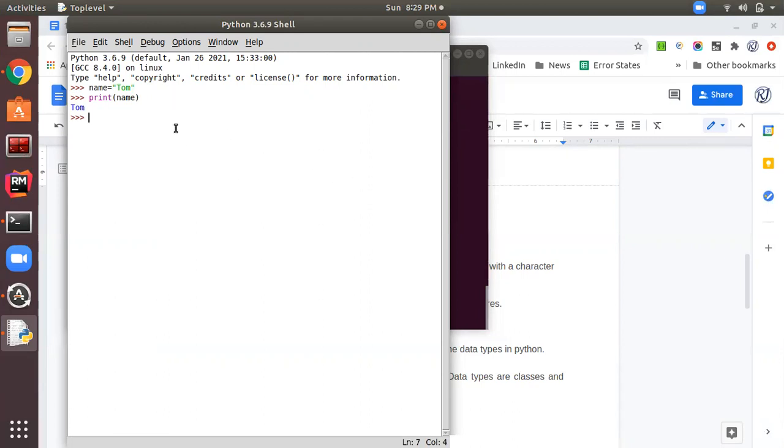Now the first rule is we cannot give a variable name starting with numbers. Like if you store a variable like this, 1name equal to, let's suppose, student. Okay, so suppose I am declaring this variable. Now if I hit enter, it's giving me an error, syntax error, invalid syntax. That means we cannot start a variable name with any number, but you can start a variable name with an underscore.